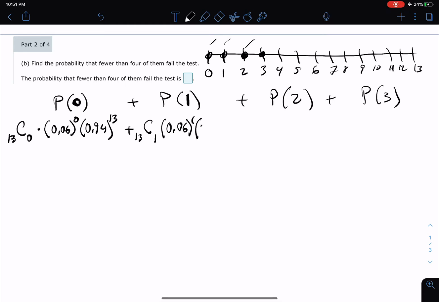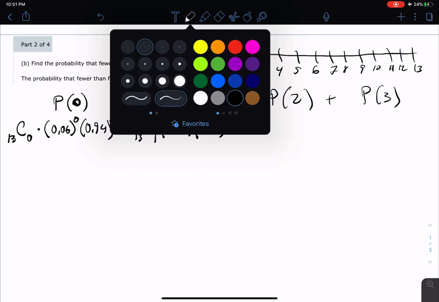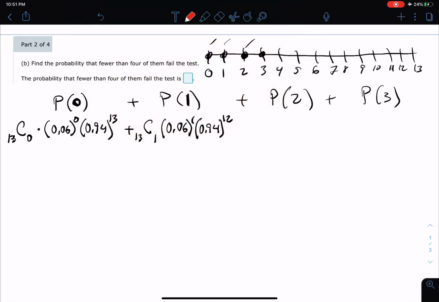If 1 fails, that means the probability of passing is 0.94. How many pass? If we have 13 that try and 1 fails, that means 12 must be passing. Okay, now we're moving along. Let me use some color to highlight what I'm doing here. I think you probably can see it.